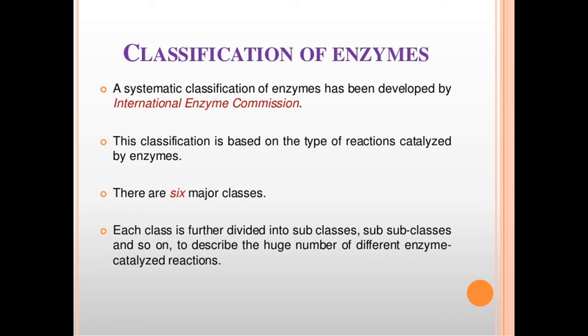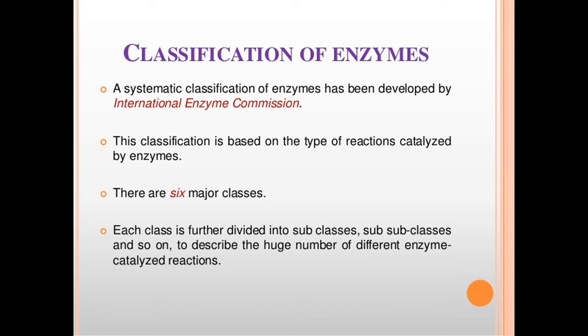The popular classification of enzymes was given by the IUB, the International Union of Biochemistry. A commission on enzymes was organized in 1964, where they gave this classification of the enzymes. The commission established a numerical system of classification. According to the International Union of Biochemistry, enzymes are divided into 6 classes, and each enzyme is given a code number with 4 digits.